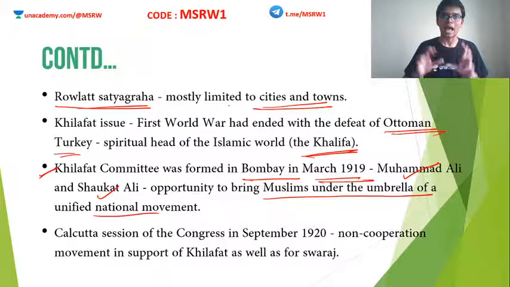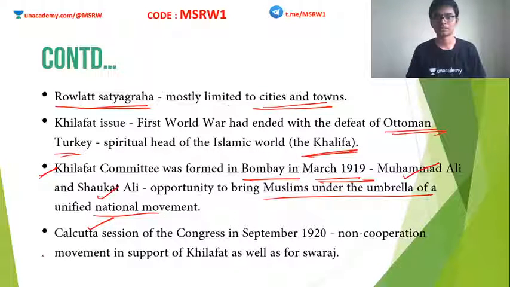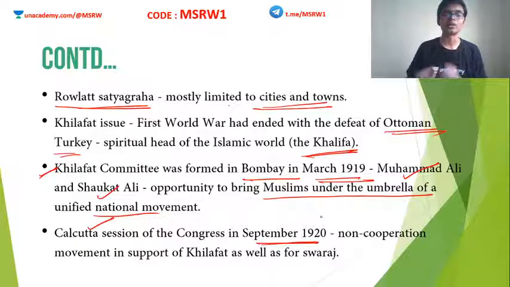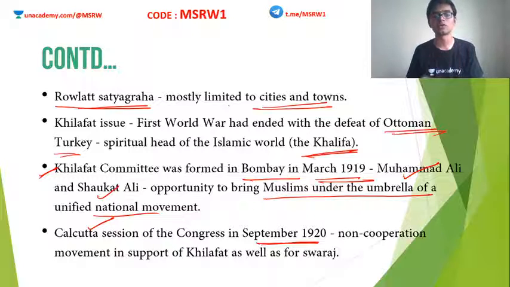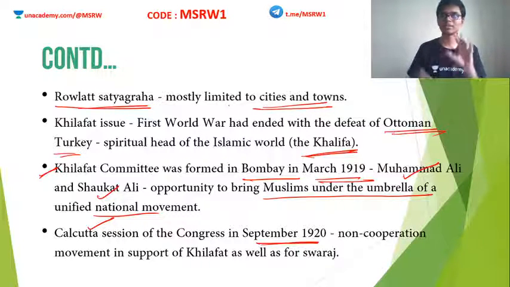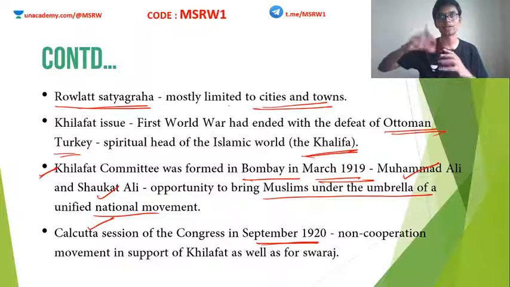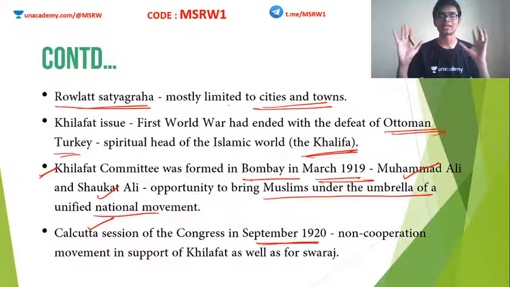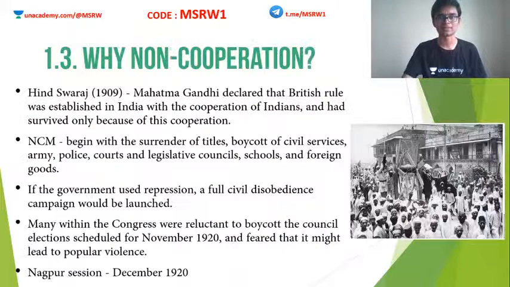Clear? And this is the time the Congress session at Calcutta happened. In the Calcutta session of the Indian National Congress in September 1920, the non-cooperation movement was suggested by Mahatma Gandhi in support of Khilafat as well as Swaraj. Clear? So Mahatma Gandhi used this platform, used this scenario to his advantage, to implement a mass national movement, and it was a success.